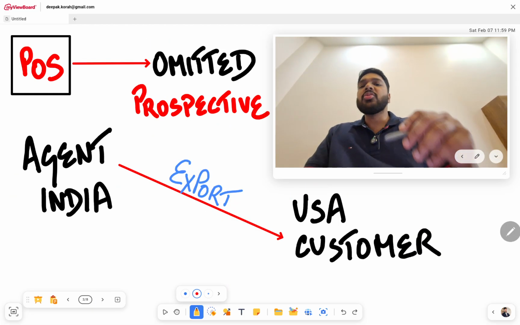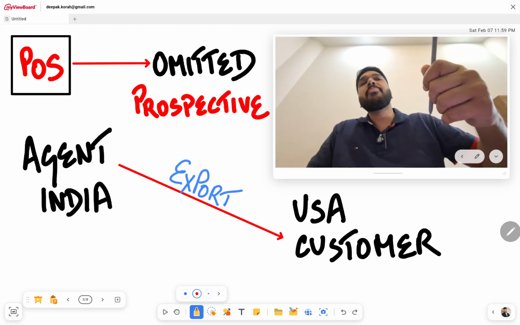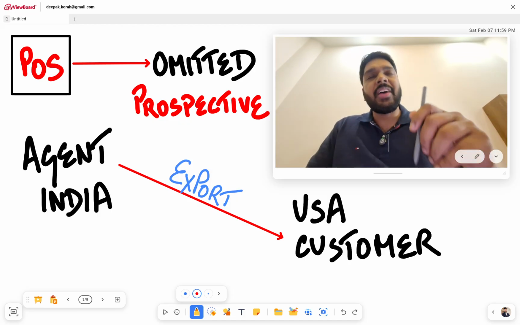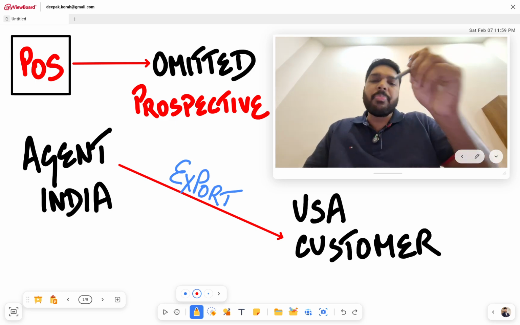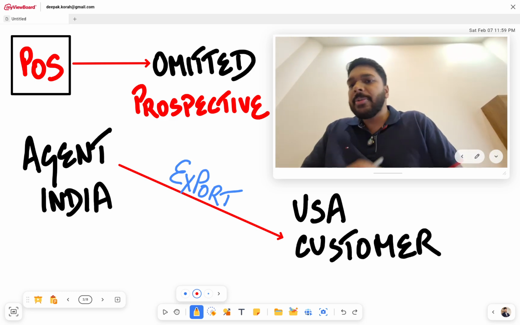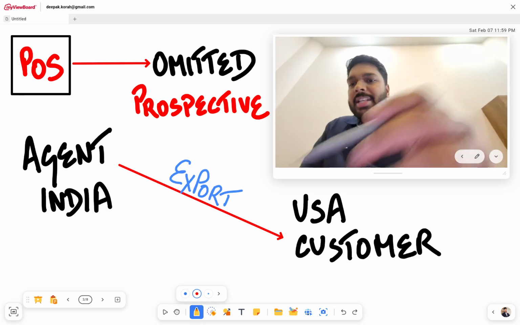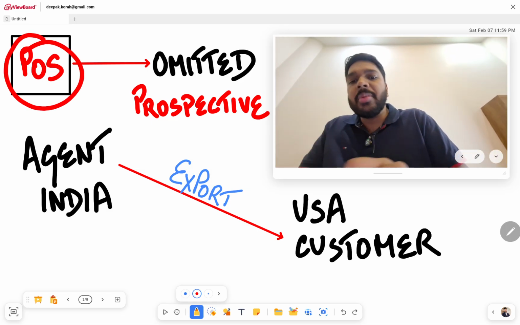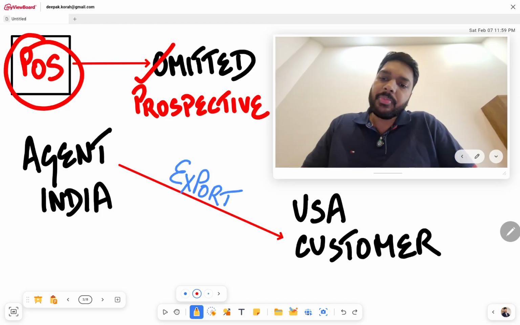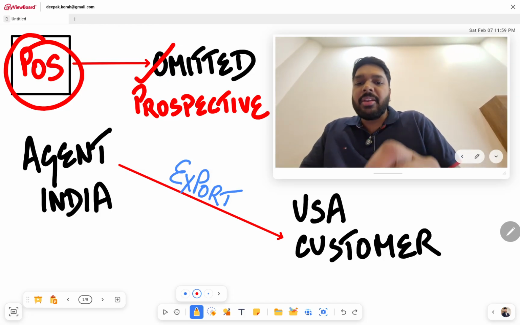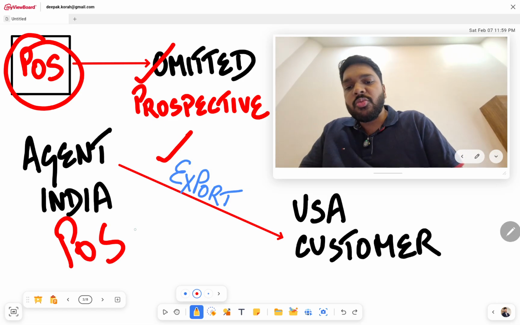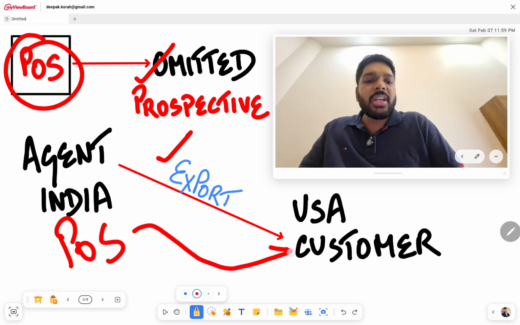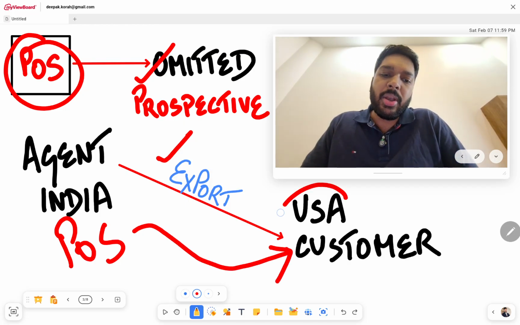Now in budget 2026, actually in fact it was proposed in September 2025, and finally in the budget of 2026 they have thought to include a particular section in the act, so that the amendment says that the place of supply rule will now be omitted for intermediaries, and for intermediaries it will be regarded as an export of service, because now after the amendment comes into picture, the place of supply for these intermediaries will be the location of the recipient, which is the foreign customer, in this particular case in US.